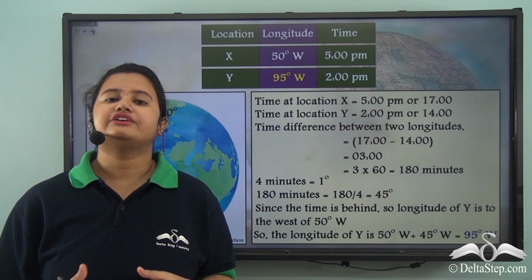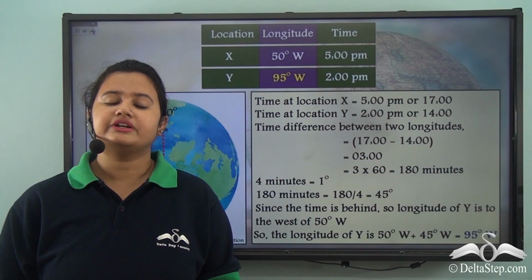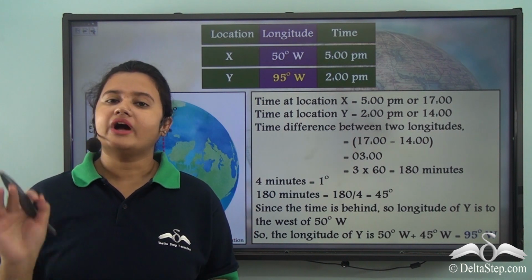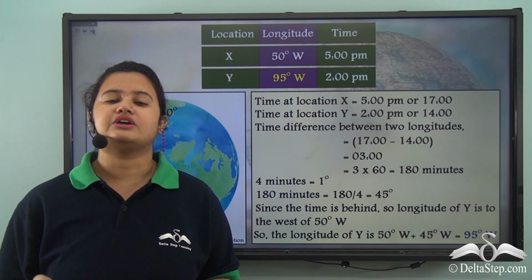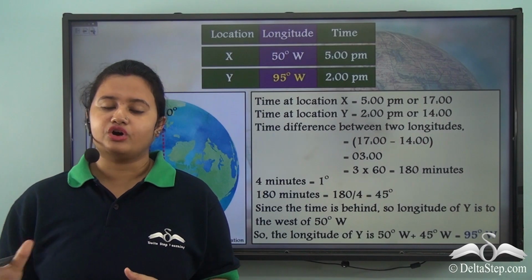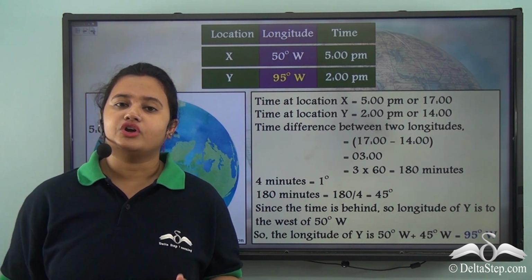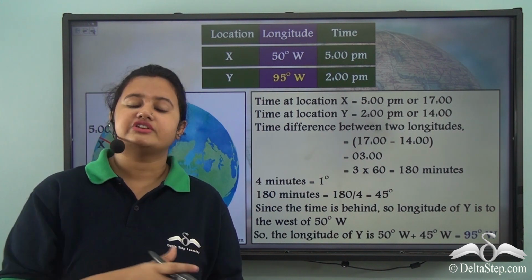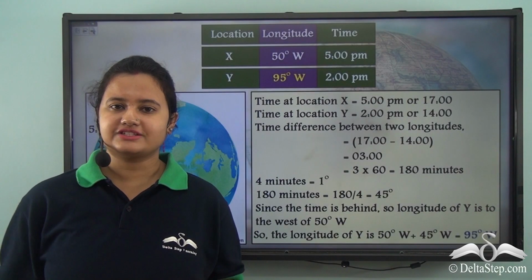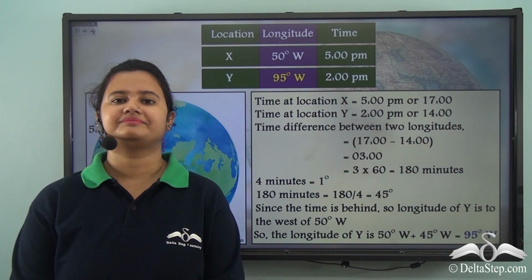Then we solved different numericals related to local time. For solving the numericals related to local time, you must remember two golden rules. 1 degree of Earth's rotation is equal to 4 minutes, and if the longitude lies to the east of a specific longitude, then you will add the time difference. If the longitude lies to the west of a specific longitude, then you will subtract the time difference. In our next video, we will understand the meaning of time zones.